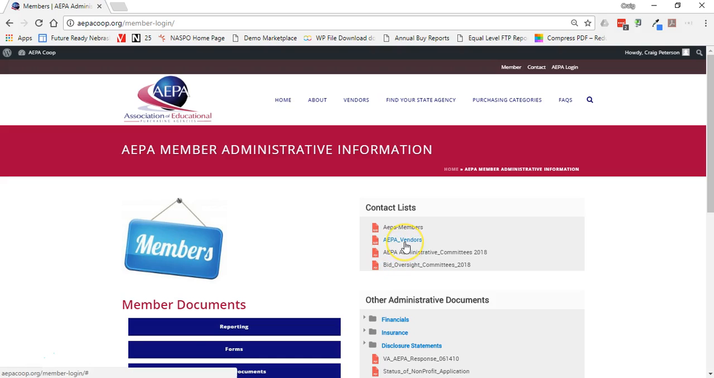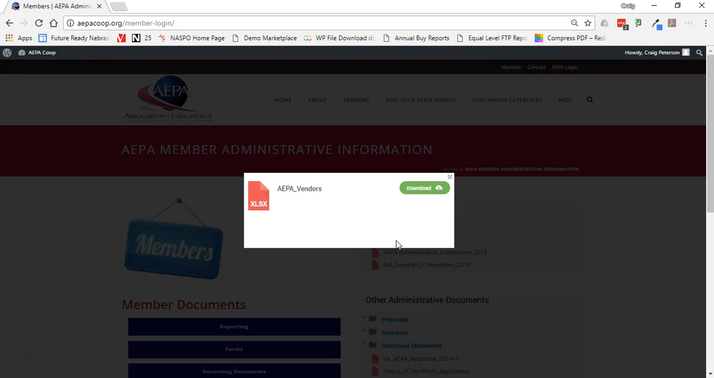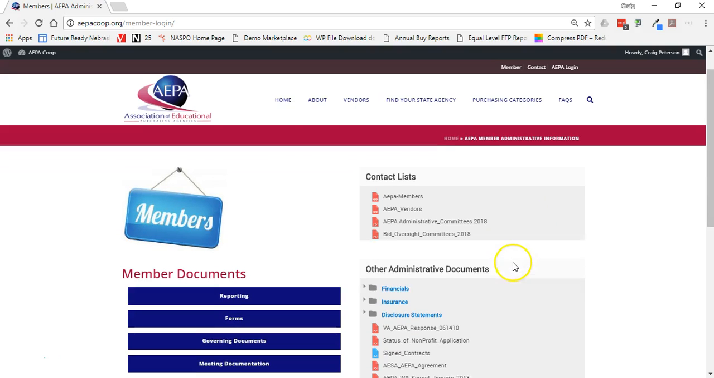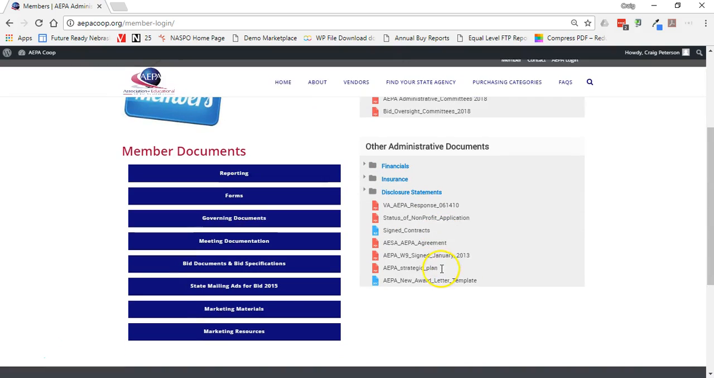They're all available here. The difference is when I click on these, it does not take me directly into the Google Doc, and so then I can just click download here and have that file available. So that's the contact list.